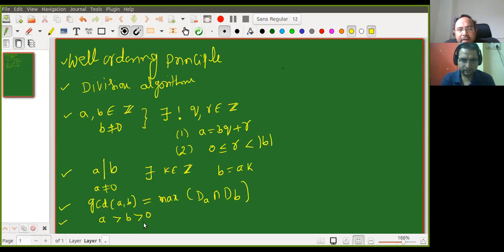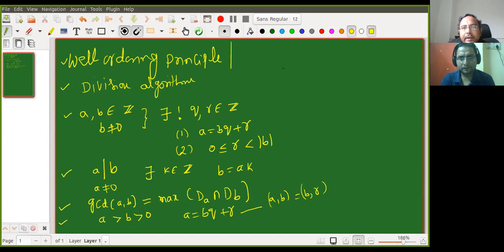Once we have two numbers A and B, with B not equal to 0, I can write A is equal to BQ plus R by the division algorithm. The Euclidean algorithm says that GCD of A, B is the same as GCD of B, R. By applying this repeatedly, I can find the GCD very easily. That is called the Euclidean algorithm.